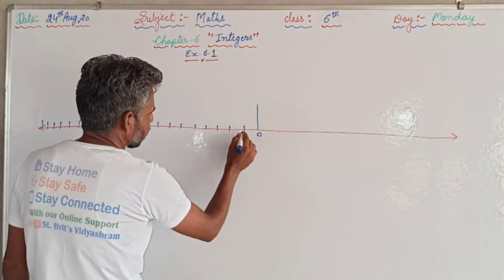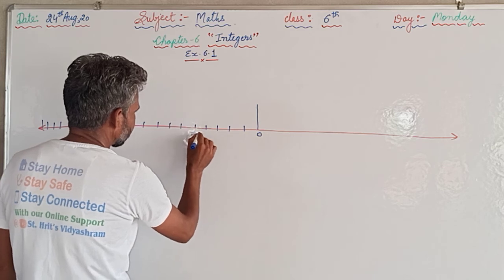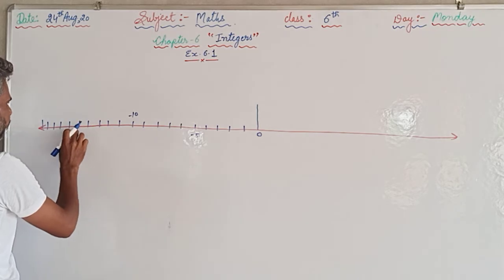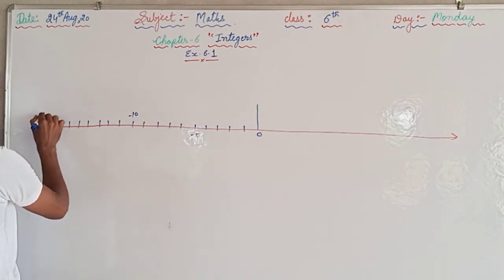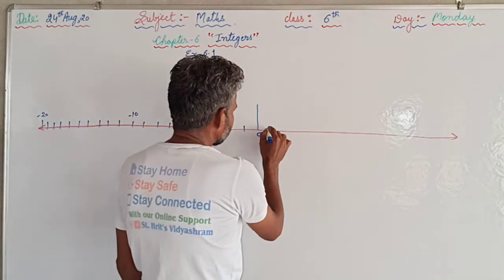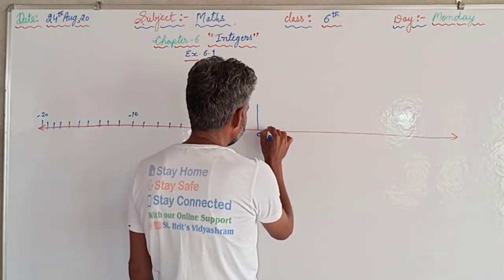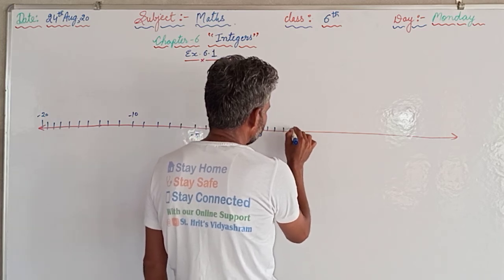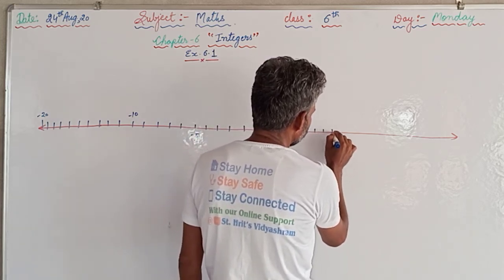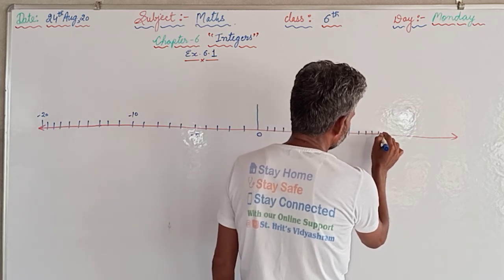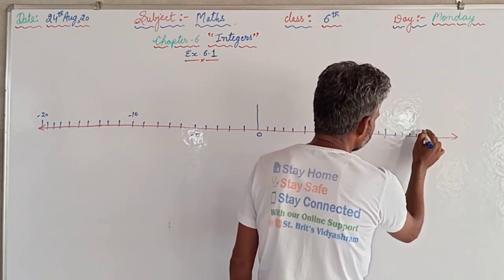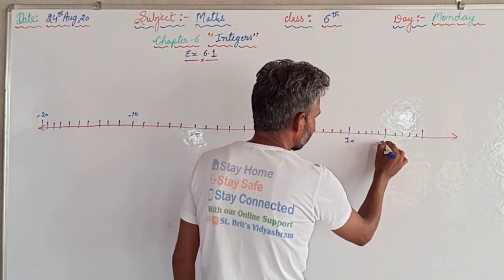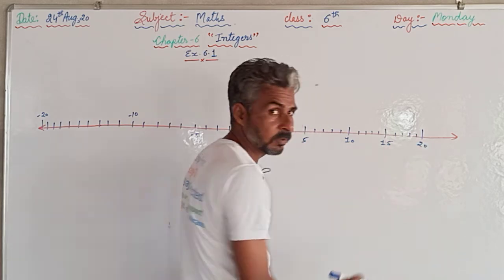So that is 1, 2, 3, 4, 5, minus 5, 6, 7, 8, 9, 10, minus 10, 11, 12, 13, 14, 15, 16, 17, 18, 19, 20, minus 20. And on the positive side, 1, 2, 3, up to 20. So that will be plus 5, 10, 15 and 20.